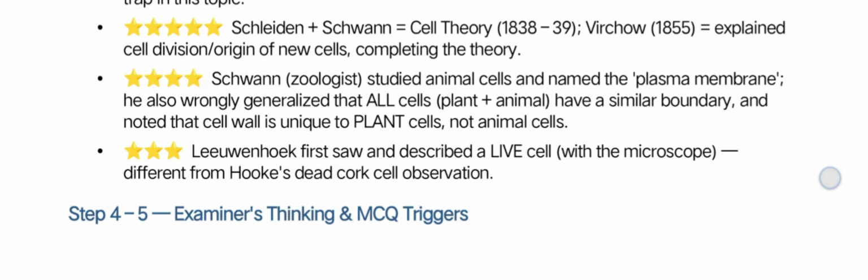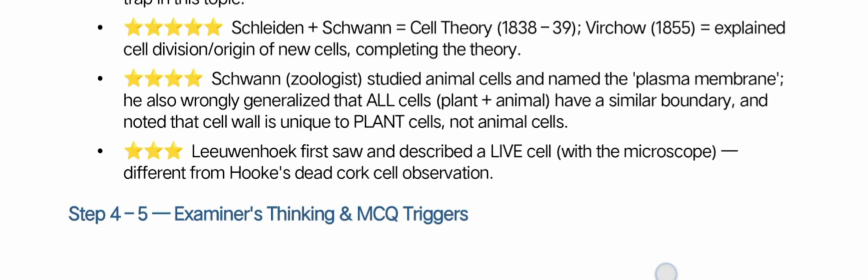One question that may trap you is who explained cell division and the origin of new cells and completed the cell theory. The one and only Virchow, because he explained that cells come from new cells but not from non-living organisms.